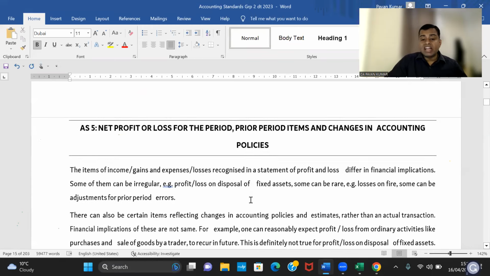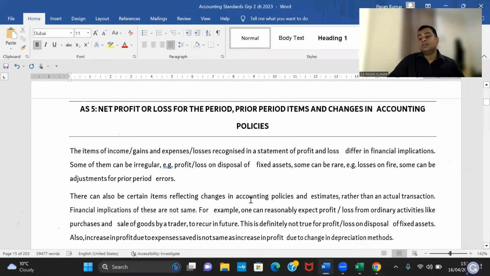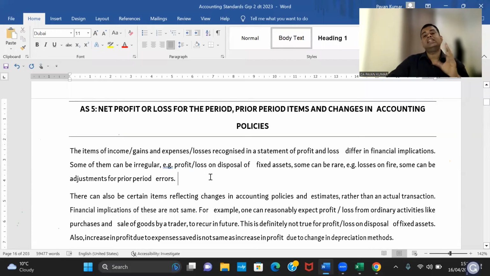Okay. Now we'll quickly move to the next standard, AS 5. The title of the standard itself is big: Net profit or loss for the period, prior period items, changes in accounting policies. Can you tell me how many parts this standard deals with? Previously, we have seen AS 4 deals with 2 parts, contingencies and events occurring after the balance sheet date. So predominantly it is events occurring after the balance sheet date. Contingencies were moved to AS 29.